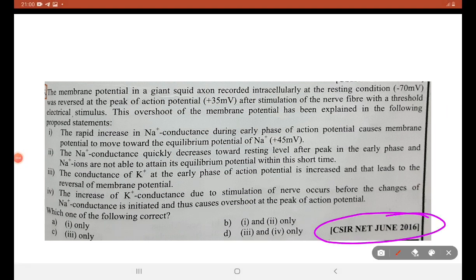Again from CSIR NET June 2016. Membrane potential in a giant squid axon recorded intracellularly at resting condition was minus 70 mV, that is the resting membrane potential, and was reversed at a peak action potential of plus 35 mV after stimulation of the nerve fiber with a threshold electrical stimulus. This overshoot of membrane potential has been explained in the following proposed statements. Okay, we will read all the statements. We are going to find the correct answer.